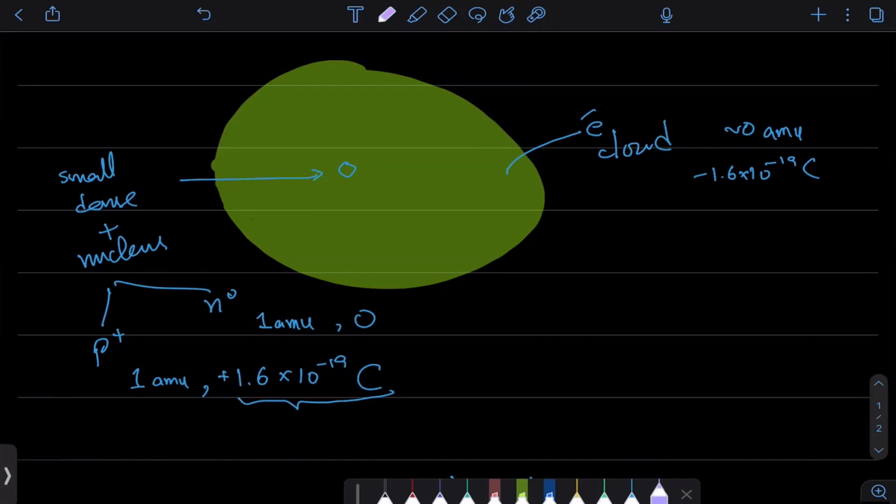Now, each one of these has a significance when it comes to the structure or the properties of the atom. Electron makes ions. Neutron plays an important role in isotopes. And proton is important to identify the element. Every atom of one element has identical number of protons, but they can have different number of neutrons, and that is how they get different isotopes.